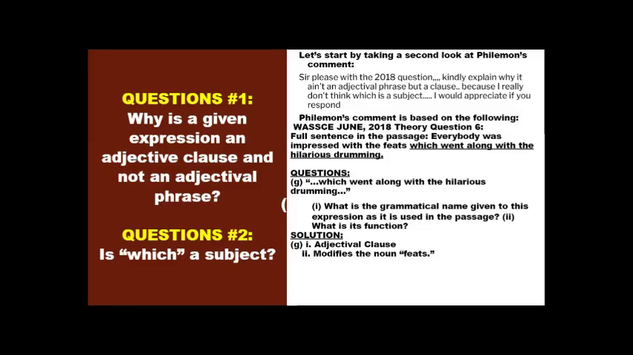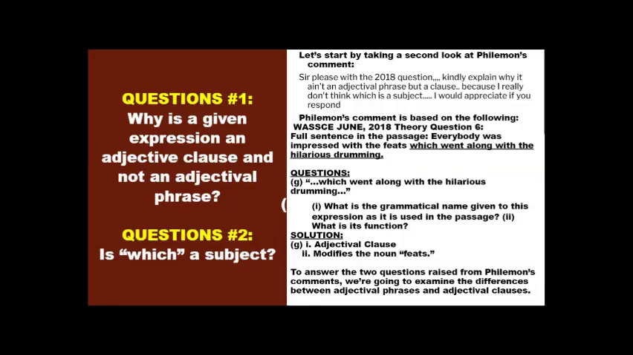It has to have a subject and a verb, and then it should either form a sentence or part of a sentence. Okay, that's exactly what a clause is. And so Philemon doesn't think that this should be an adjective clause. He thinks it should be a phrase. All right. And of course, that is why we are making this video to give clarification.